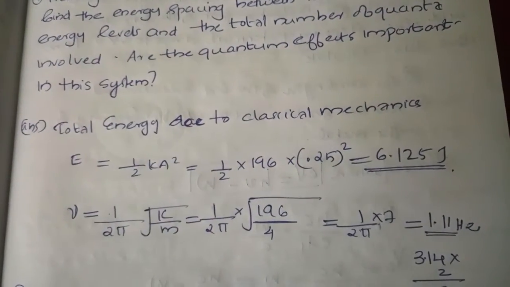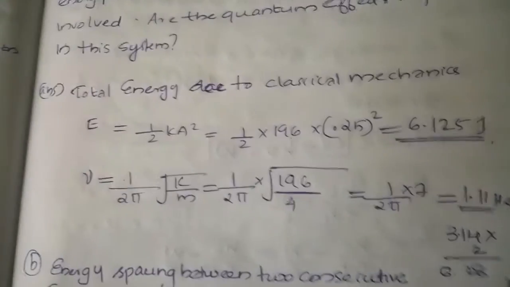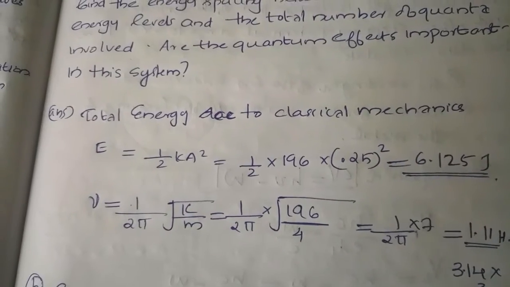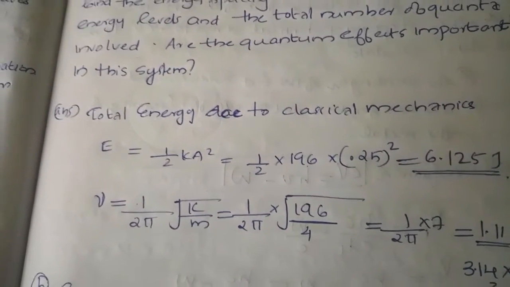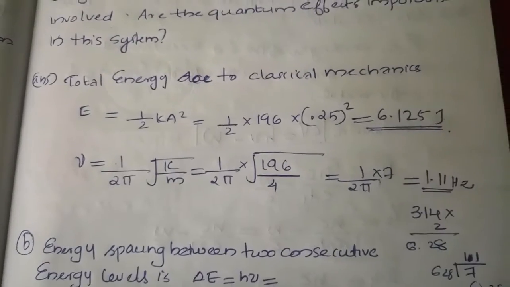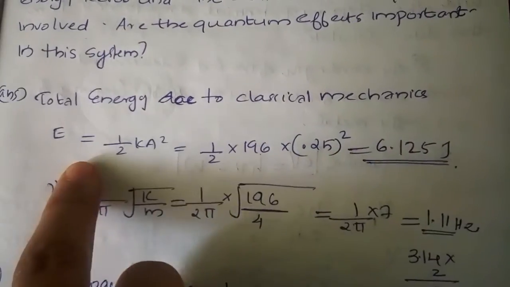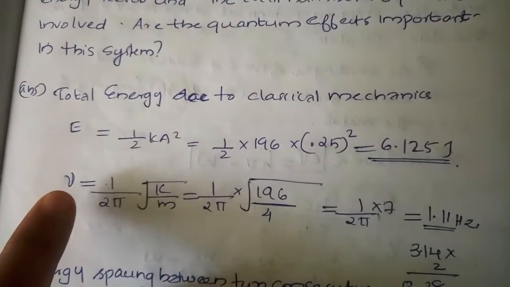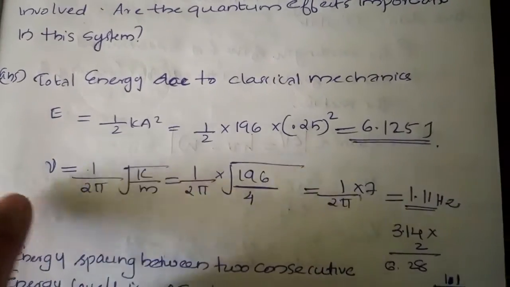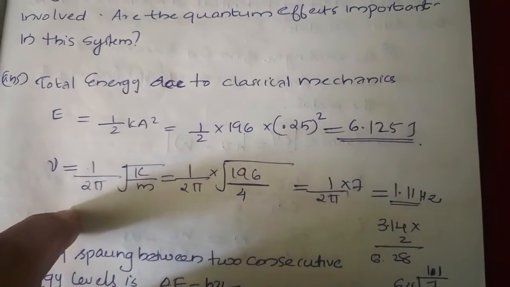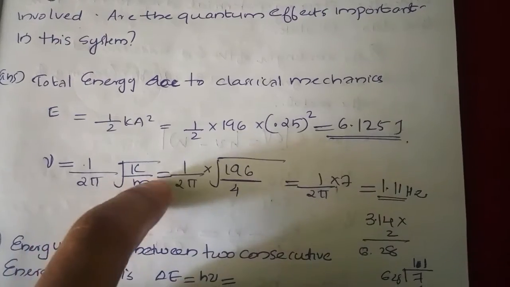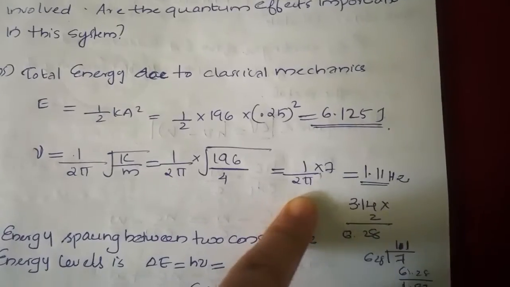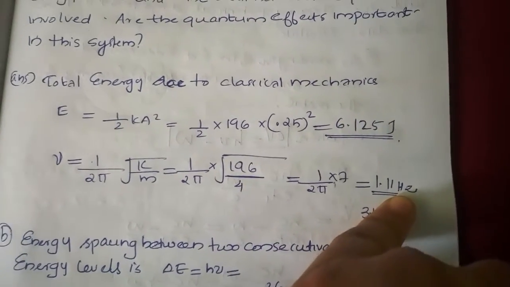You know how to get the equation like this. The potential energy of an oscillator is equal to half kx squared, and at the extreme position the kinetic energy will change to the potential energy. So we can substitute x in terms of amplitude, so we get the total energy from the potential energy. And you know the frequency of the spring oscillator is 1 by 2π under root k by m, that is 1 by 2π under root 196 by 4, and we get the frequency as 1.11 hertz.